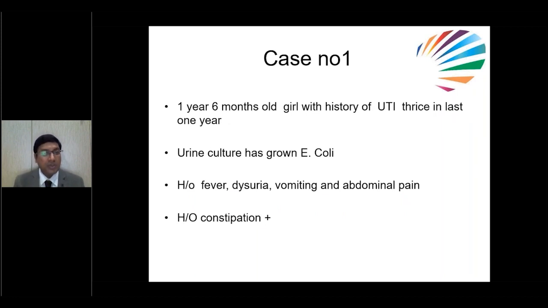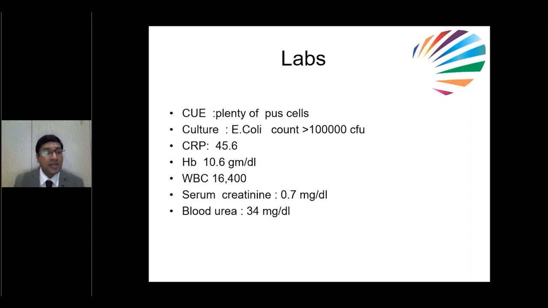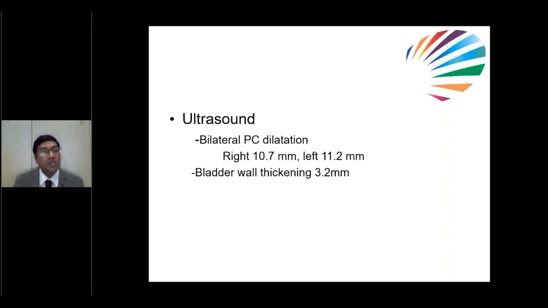This is about a patient, a 1 year 6 months old girl with a history of recurrent infections. Urine culture has grown E. coli. She has a history of fever, dysuria, vomiting and abdominal pain, has constipation, has plenty of pus cells. Culture is showing E. coli more than 10 to the power of 5, CRP is high, WBC count is high, urea creatinine are normal. Ultrasound is showing bilateral hydronephrosis, right side 10.7, left side 11.2 millimeters, with cystitis. Bladder wall thickening is 3.2 millimeters. More than 3 millimeters is significant.